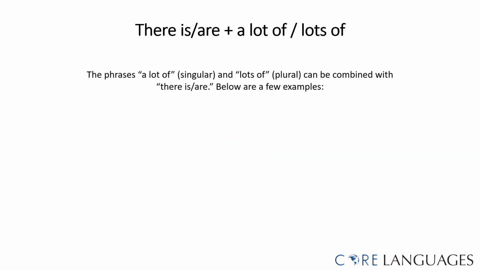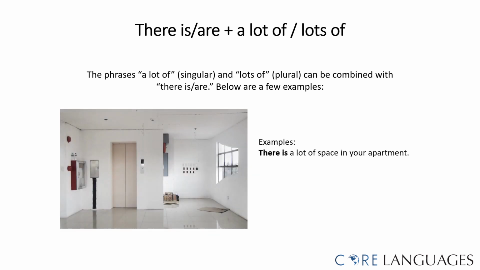The phrase there is or there are is often used in combination with a lot of or lots of. For example, there is a lot of space in your apartment. I could also say there is lots of space in your apartment. Space is a singular noun, so I need to use there is.